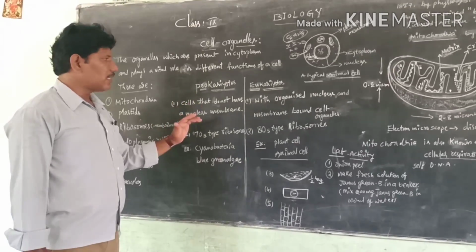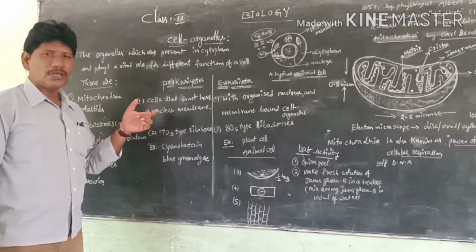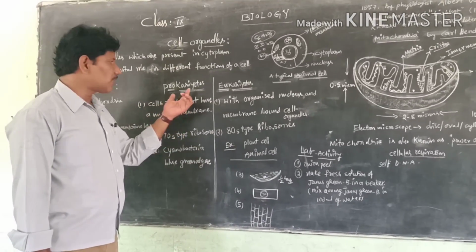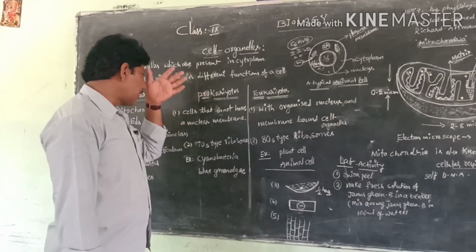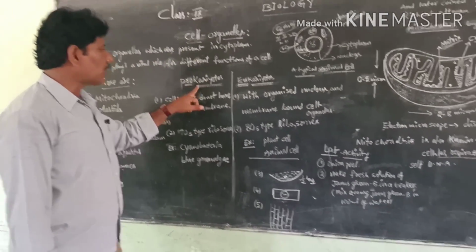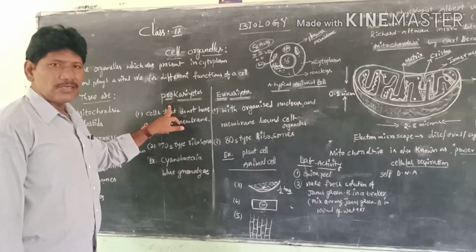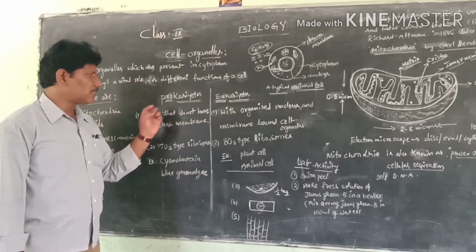Membrane-bound cell organelles and membrane-bound nuclei. Based on the membrane-bound cell organelles and membrane-bound nucleus, the organisms are mainly two types. The first one is prokaryotes, the second one eukaryotes. Pro means first, karyotes means nucleus. These are the primitive organisms which have a primitive nucleus, meaning it's not a well organized nucleus.